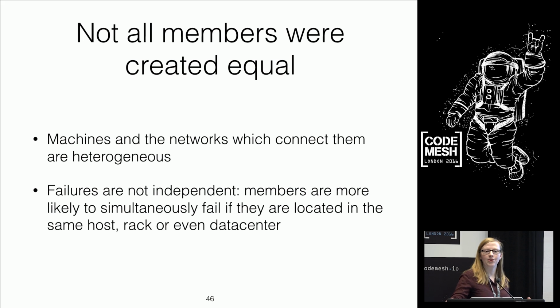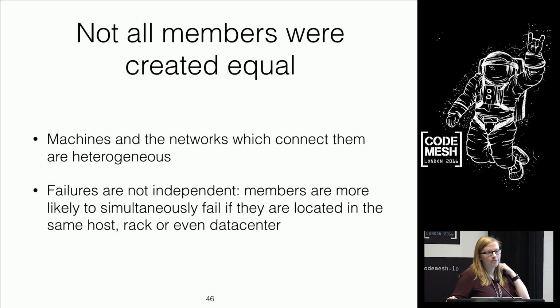Even though when we're modeling this in theory, we say all nodes are equally likely to fail and will fail independently, anyone that works with systems knows that failures aren't independent, right? One thing breaks, other things break. Failures are very much dependent. If 2 machines are in the same rack, it's more likely that they're going to fail together. They don't fail independently at all. So this hand-wavy assumption that only the minority fail, and then it will be fine, I don't think that's a fair assumption in a lot of systems.